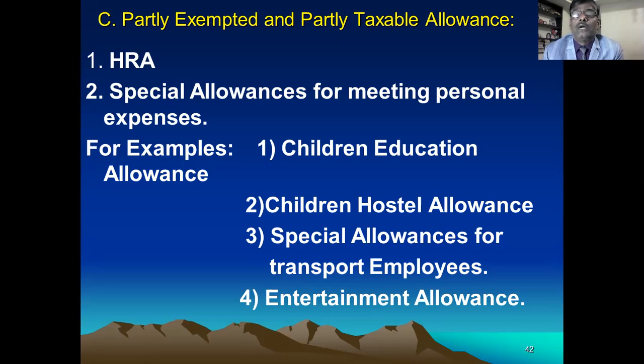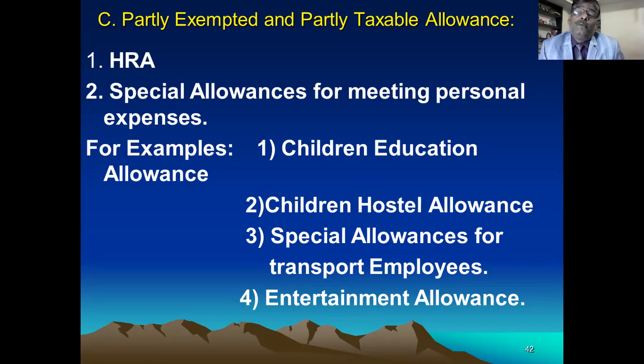Children education allowance is the allowance given by employer to employee. I already explained free education or concession education.